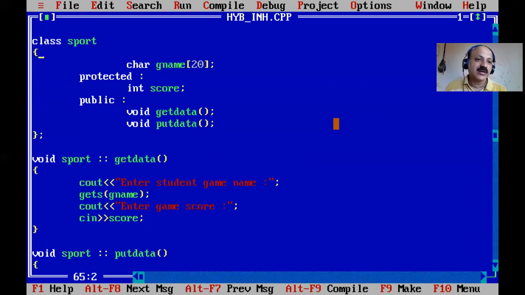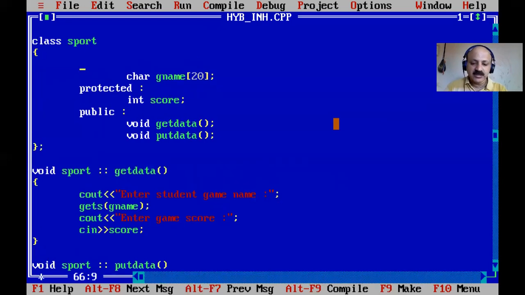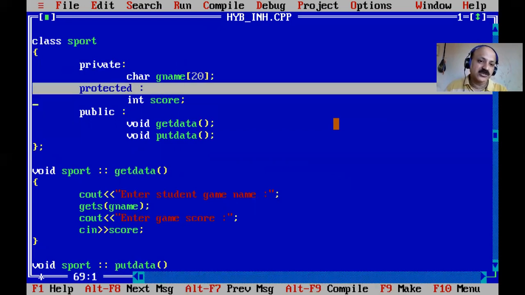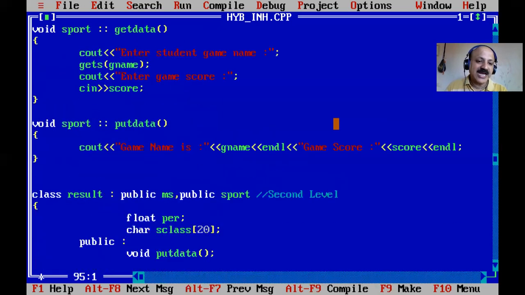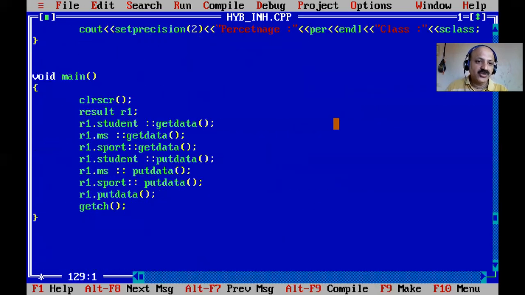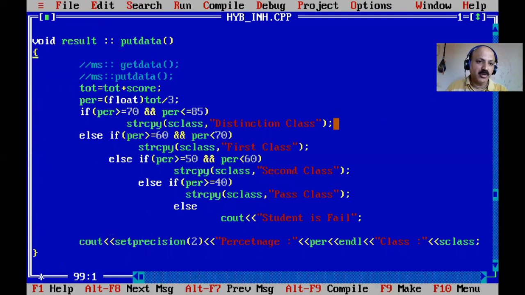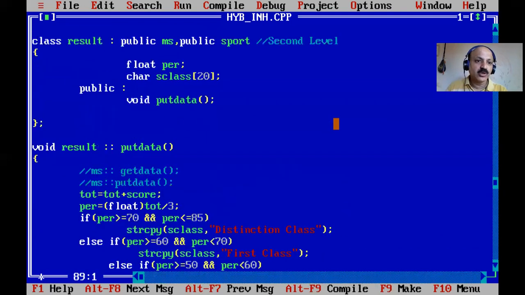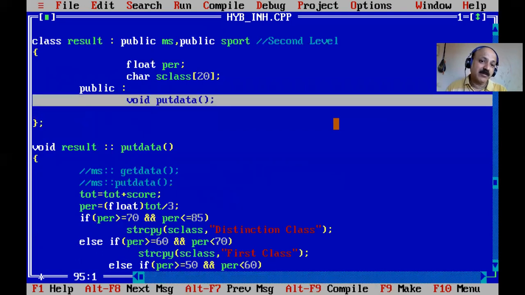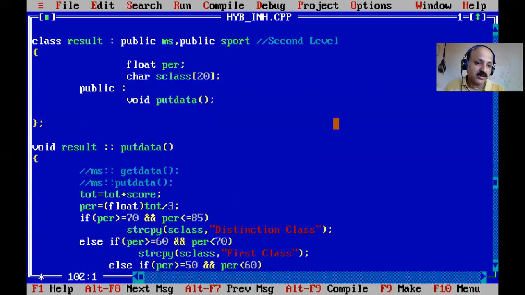So here we can say that the second time I create the need, by default it is private. Previously it was defined in the private section, so an error is generated, not acceptable. But now I can give protected. So one level is inherited, so we can directly use the result class's put data. Here there is only one member of the result class, and that is put data only. Private member access is not possible, but a protected member can be accessed directly, which means the object is not right for protected members either.